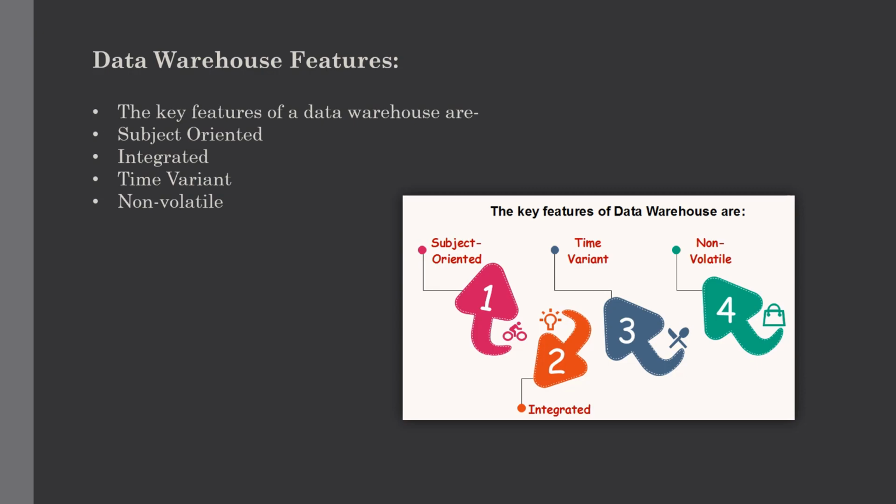So what do we mean by non-volatile? Non-volatile means the previous data is not erased when new data is added to it. A data warehouse is kept separate from the operational databases, therefore the frequent changes in operational databases are not reflected in the data warehouse and the historical data will remain constant. But you need to remember one thing: a data warehouse does not require transaction processing, recovery and concurrency controls because it is physically stored separate from the operational database.